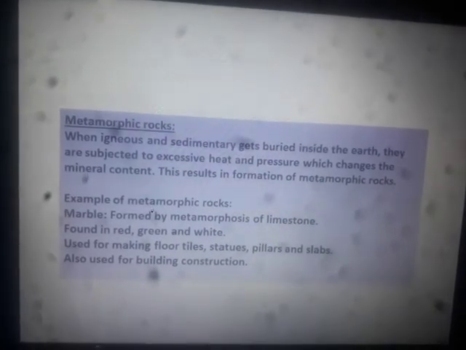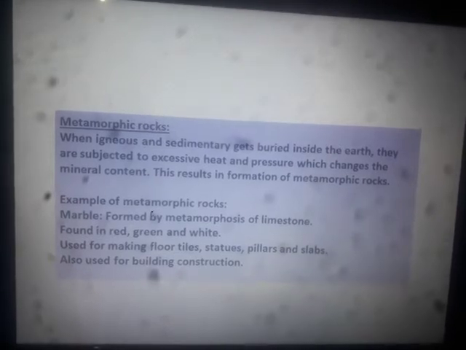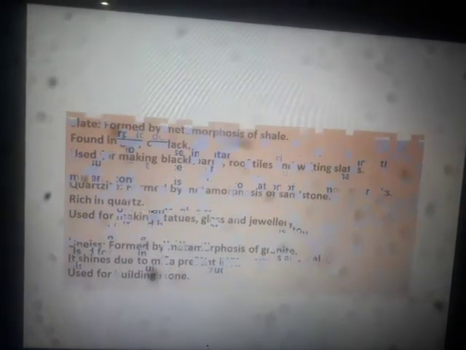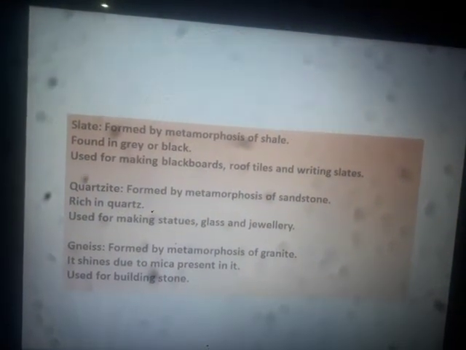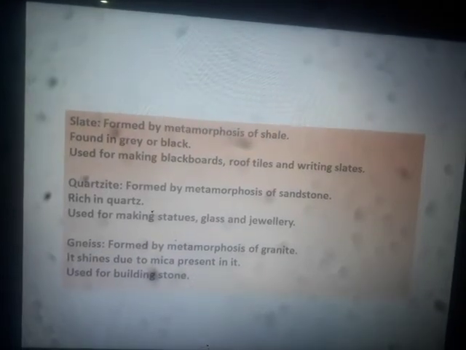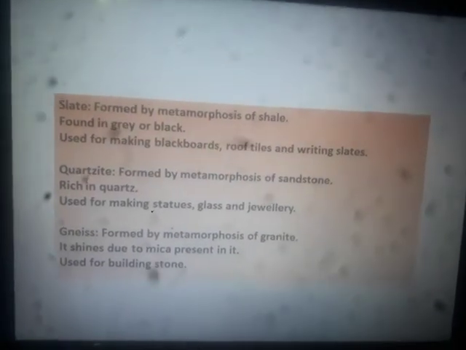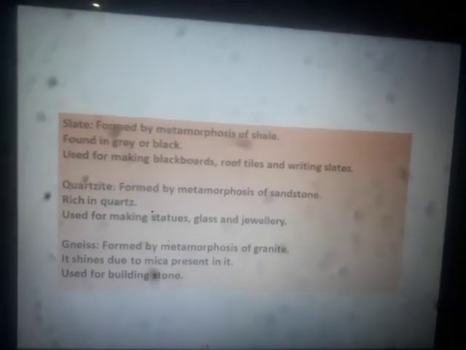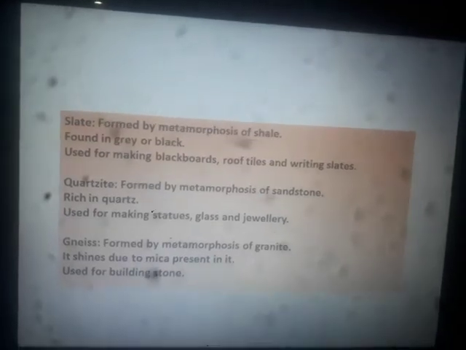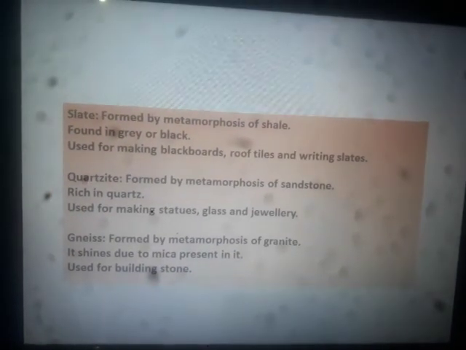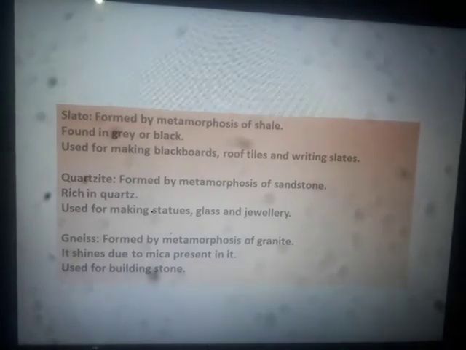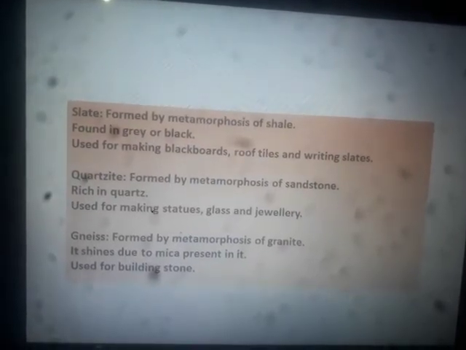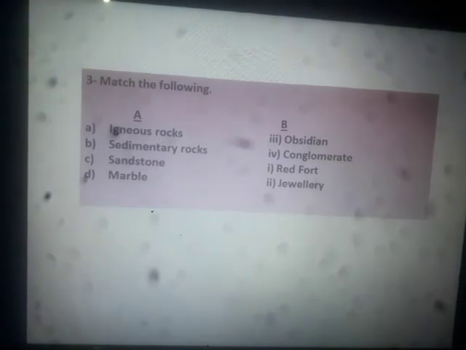Right? Here you might be seeing marble being formed from limestone. Then slate, which is formed by metamorphosis of shale, quartzite formed by metamorphosis of sandstone, gneiss formed by metamorphosis of granite. So slate, quartzite, gneiss, marble, all these are examples of metamorphic rocks.